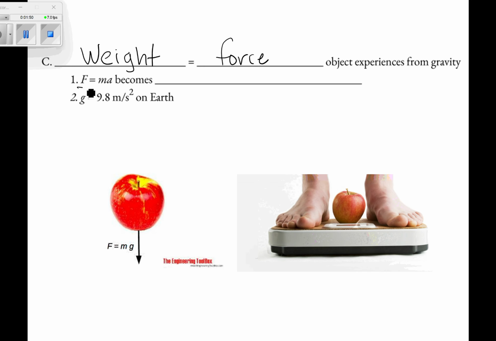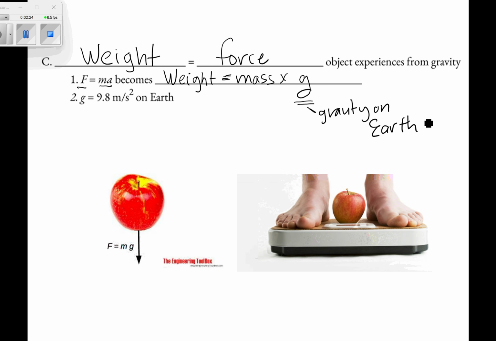So Newton's second law, force equals mass times acceleration. The force now is very specific. It's weight. If you're on Earth, the force pulling on you is gravity, and so we call that our weight. And that's equal to your mass, still the same m, times acceleration, but it's that acceleration little g that we said on the previous slide. It's due to gravity on Earth. It's a very special acceleration.